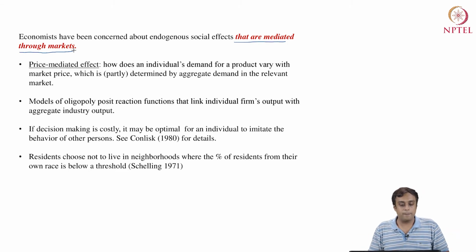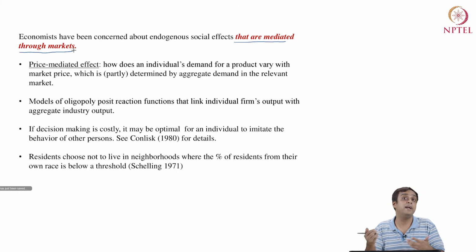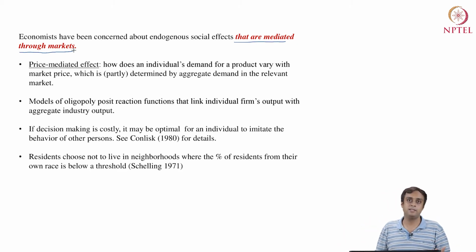Typically, when economists talk about endogenous social effects, they are talking about effects that are generally mediated through markets. The first, most common, is the price mediated effect, where the question is how an individual's demand for a product varies with market price. This is a typical question that an economist asks: how will the demand for milk vary by its market price? How will the demand of cigarettes vary by its market price? These are questions found in economics literature.